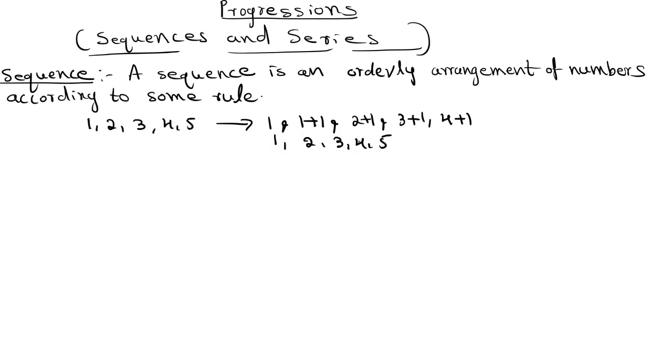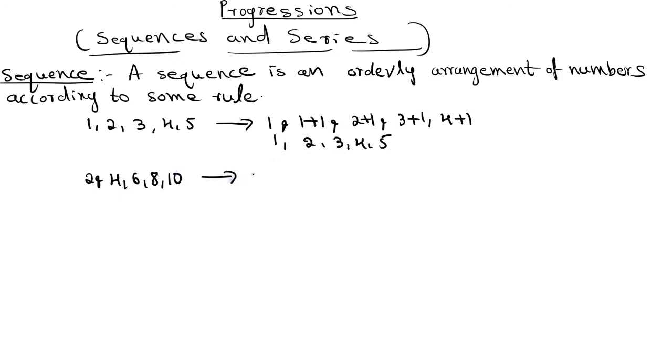Here you can see one order, right? According to some rule, what is the rule? You are adding 1 to the previous number. So here you will get 1, 2, 3, 4, 5. Or take 2, 4, 6, 8, 10.